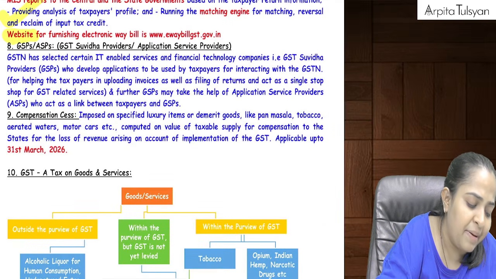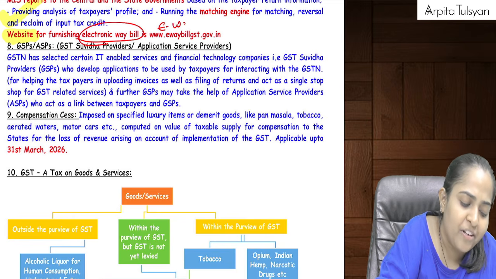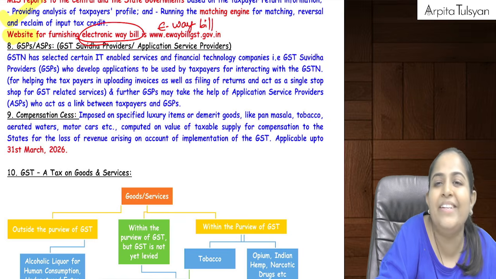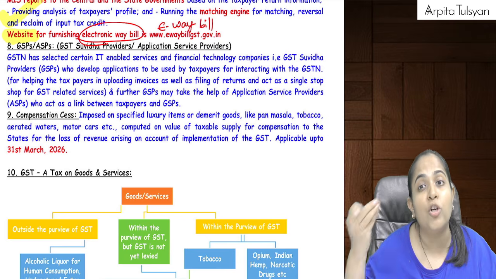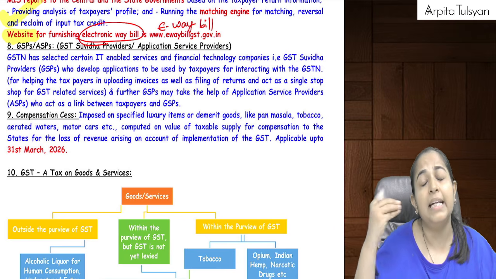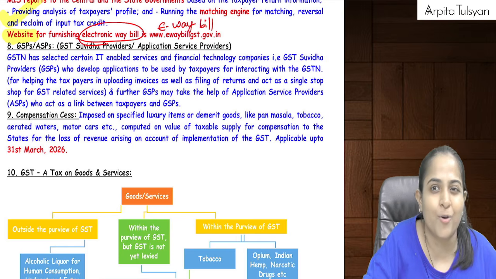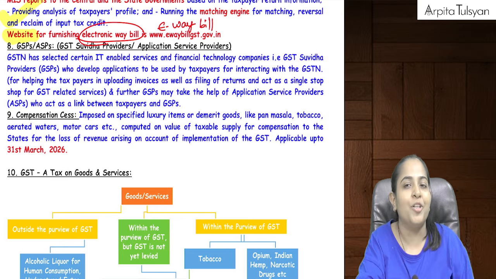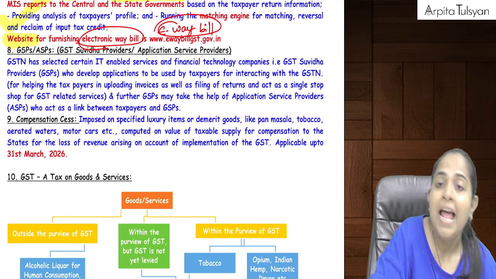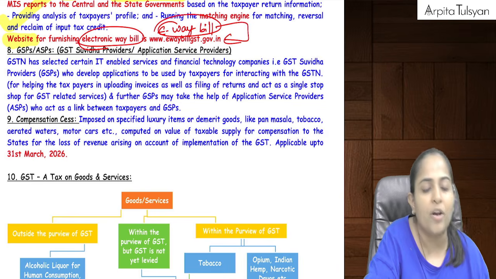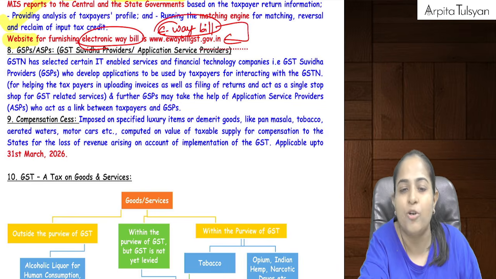Acha, there is a separate website for furnishing the electronic way bill. We will further study something called e-way bill. E-way bill is a document which we use only for goods, when we physically transport the goods from one place to another. That e-way bill is generated on a website called ewaybillgst.gov.in.